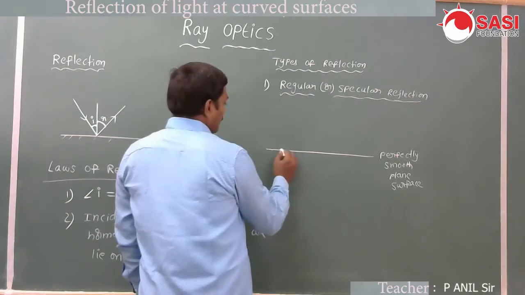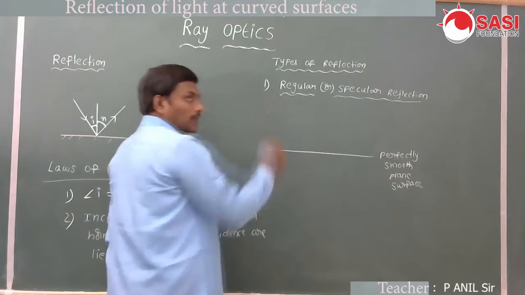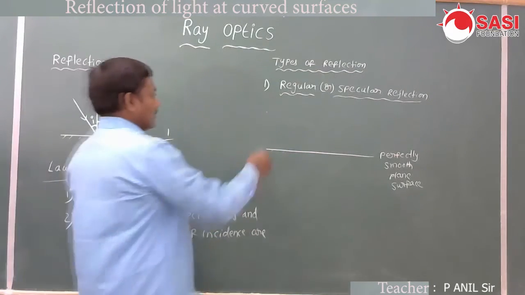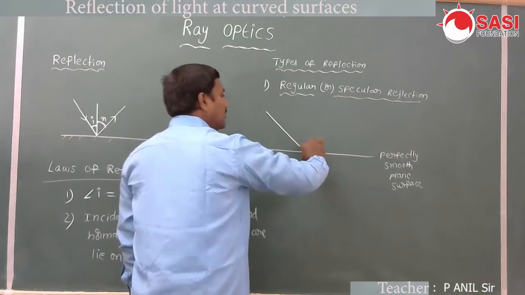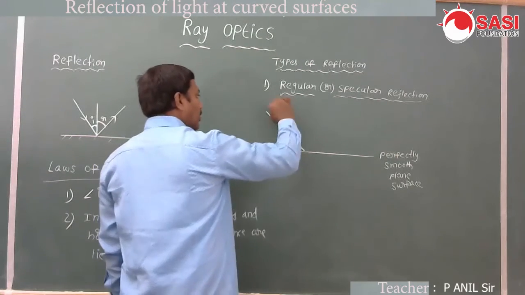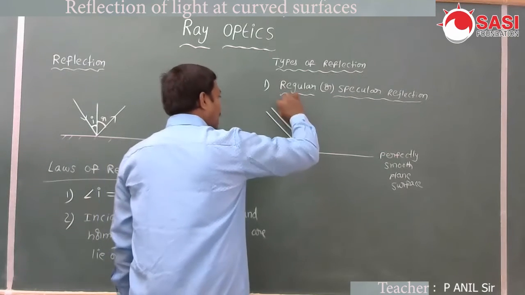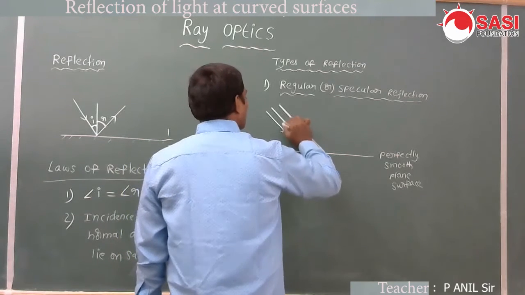Now a beam of light, you know, beam of light means a bundle of light rays. A parallel beam of light, parallel beam means the light rays are all parallel. A parallel beam of light is incident on the surface.